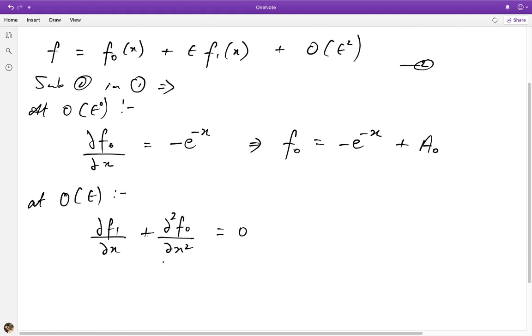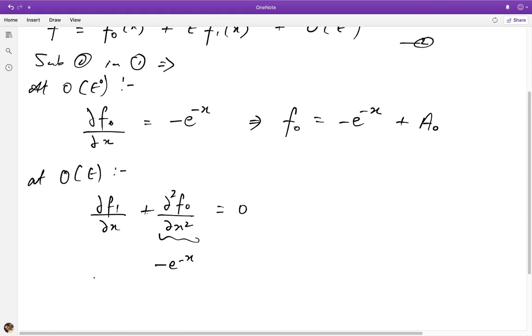So now ∂²f₀/∂x², of course, is e to the minus x, and then another derivative gives me a minus again, and what we get is ∂f₁/∂x is equal to e to the minus x, and one integration gives me minus e to the minus x plus the new constant a₁.